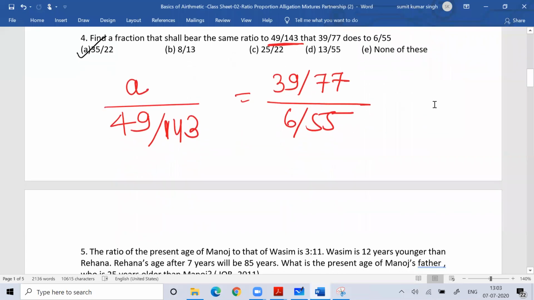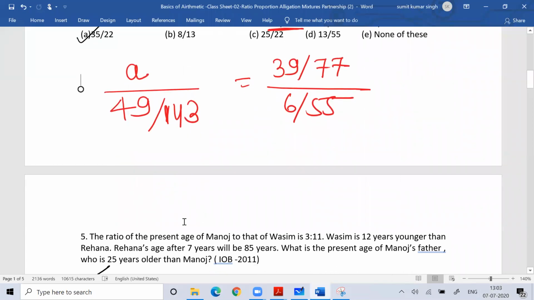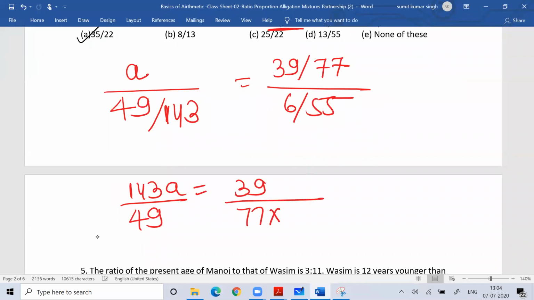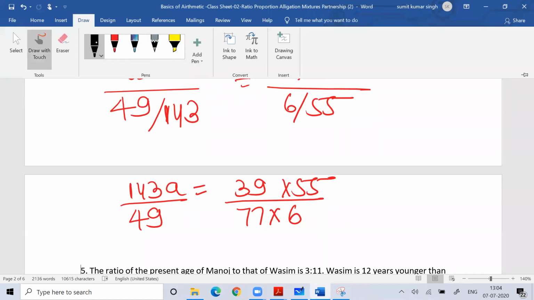So very simple. Now I can write this as 143 by 49A is equal to 39 by 77 into 6 by 55. Now you just need to solve this.